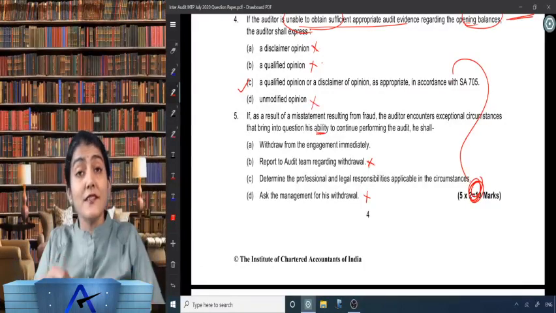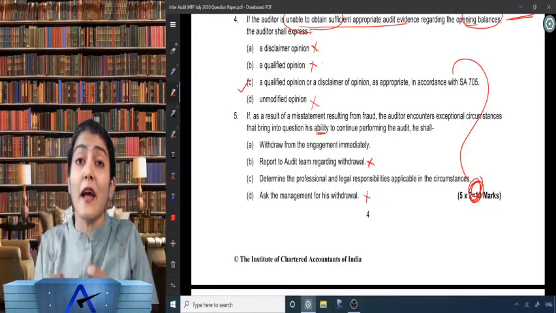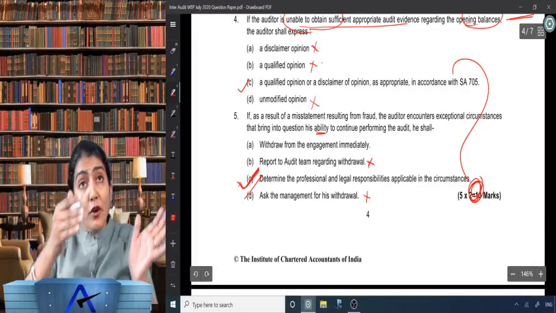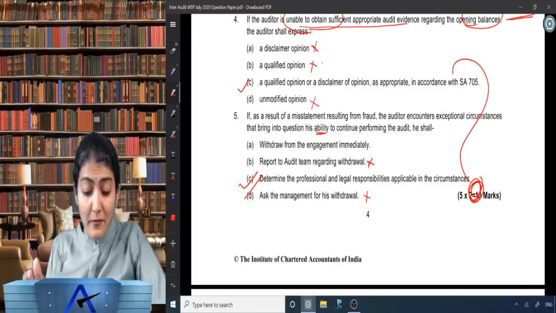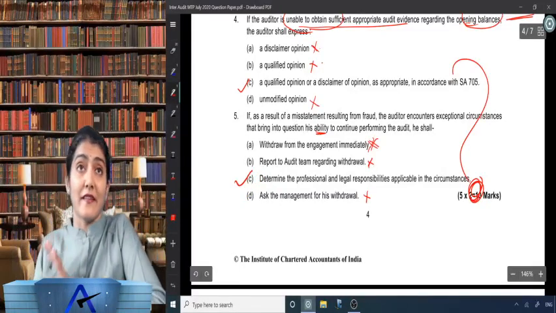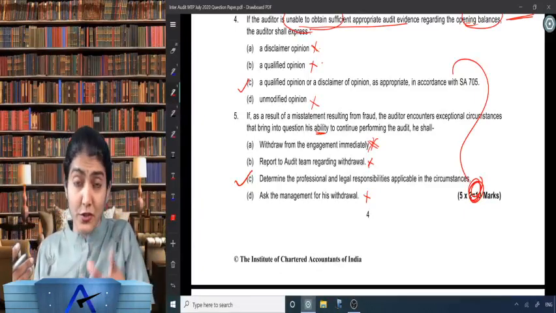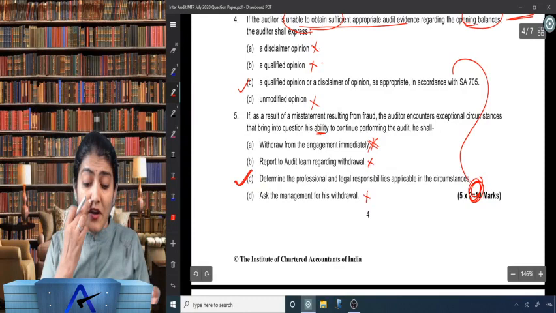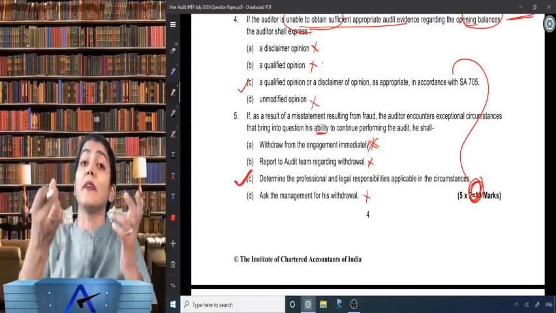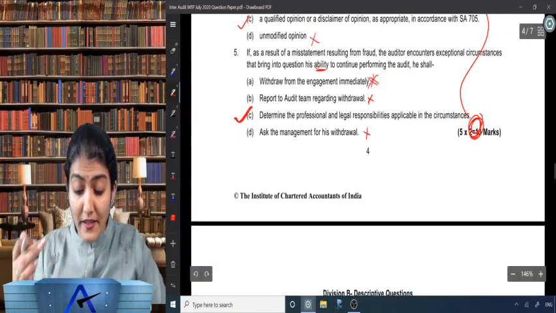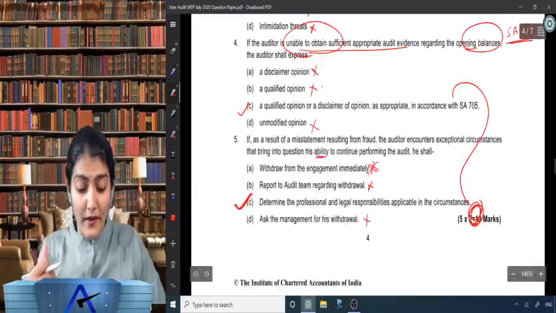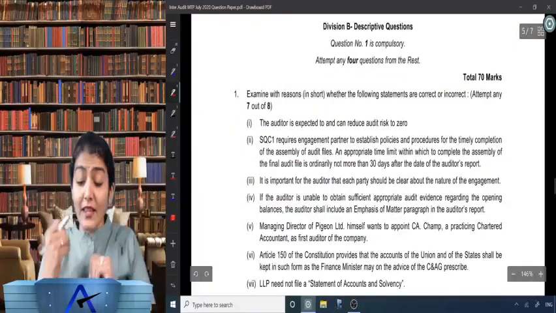First run away, or first determine your professional and legal responsibilities as applicable in the circumstances? Obviously, first you need to determine your professional and legal responsibilities, and later on you can consider whether withdrawal from the engagement is necessary. But right now we want the first thing which you will do. So what is the first thing the auditor should do? Option C: determine the professional and legal responsibilities which are applicable in the circumstances. So that covers the correct MCQs.